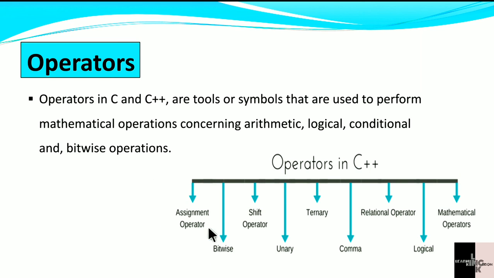Operators in C++ include the assignment operator, bitwise operator, shift operators, unary operator, ternary operator, comma operator, relational operator, logical operator, and mathematical operator. These are some types of operators, and in the upcoming classes we are going to study them in detail.